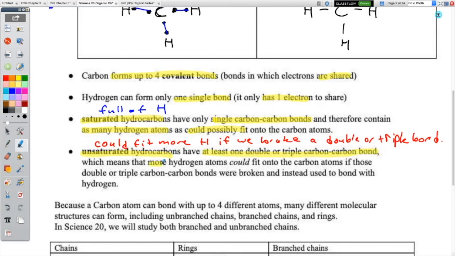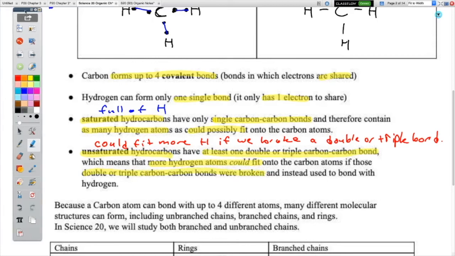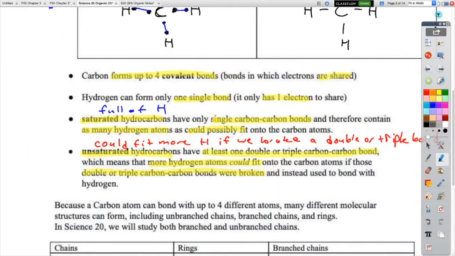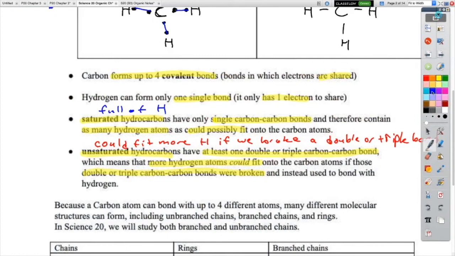Which just means that more hydrogen atoms could fit if those double or triple bonds were broken. So just a little trick to remember this, okay? Because essentially what it boils down to is that if it's saturated, it only has single bonds. If it's unsaturated, it means there's at least one double or triple bond, okay? So how I remember it is saturated equals single bonds